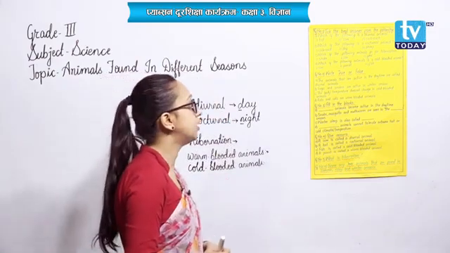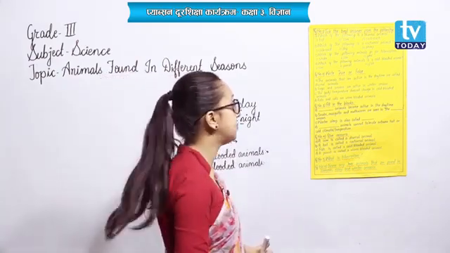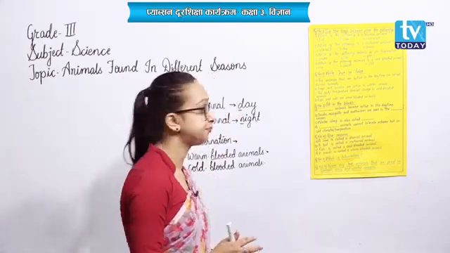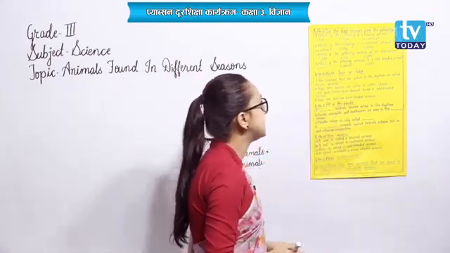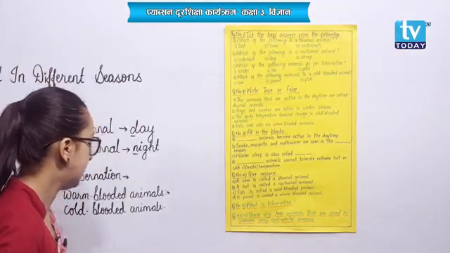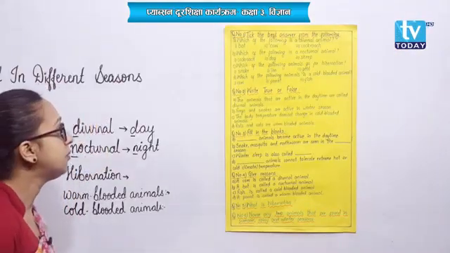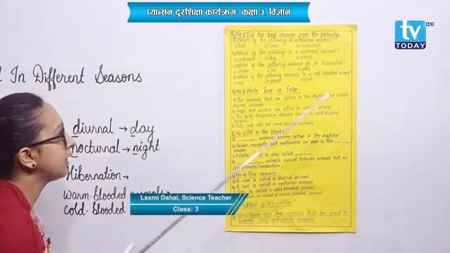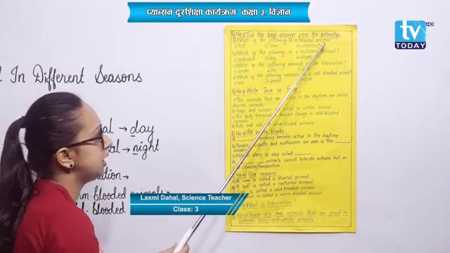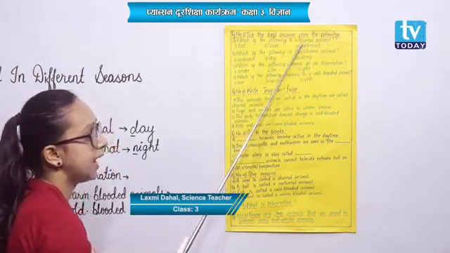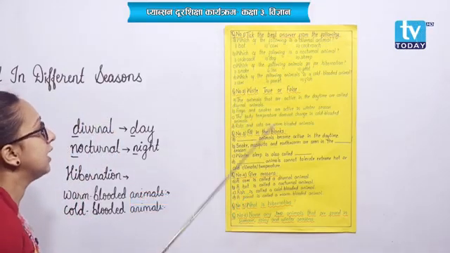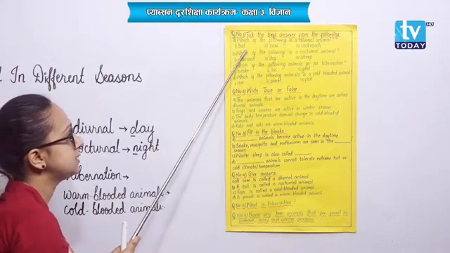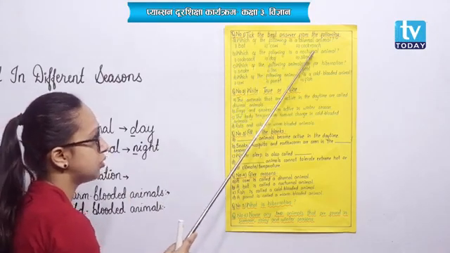Now, let's move on to the short exercise that I have pasted on the board. Okay. Question number 1. Take the best answer from the following. Number A. Which of the following is a diurnal animal? Diurnal, the animal that remains active during the daytime. Okay, and the options are bat, cow and cockroach.